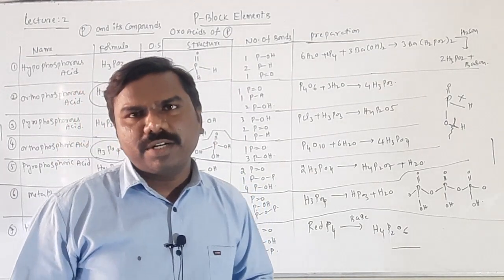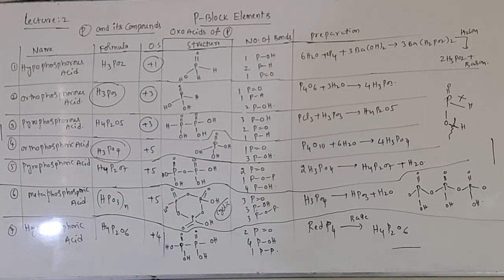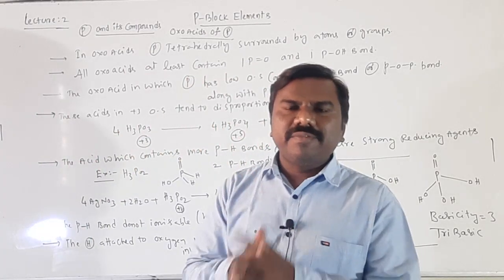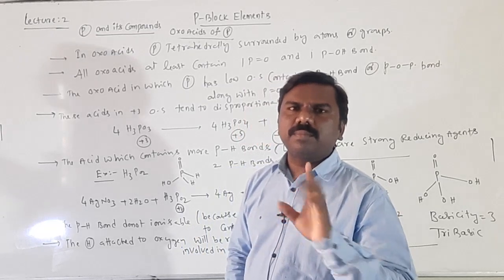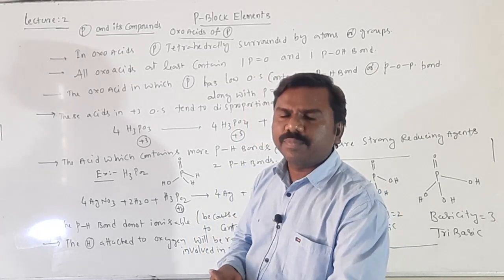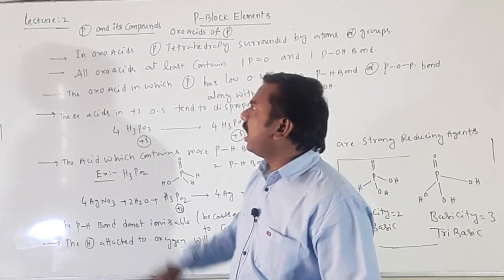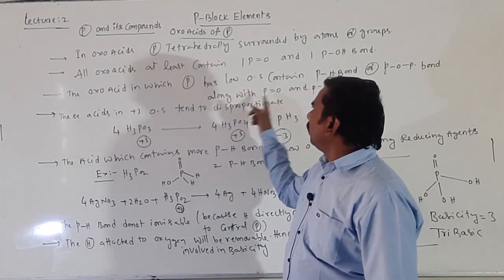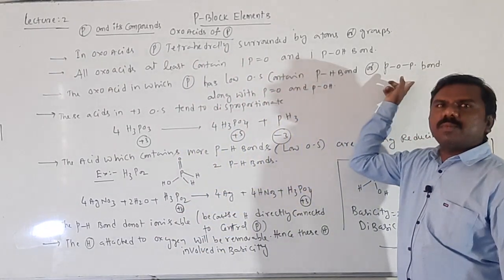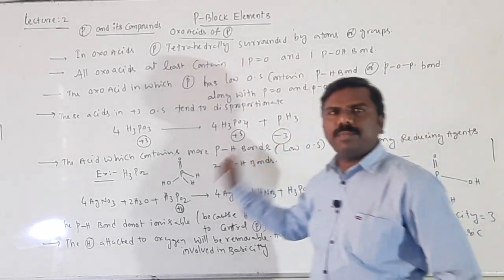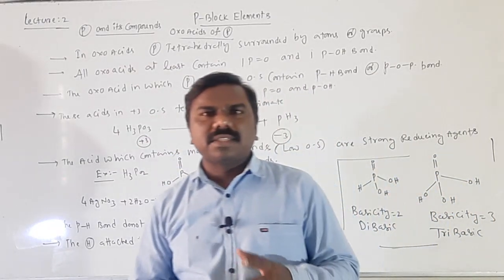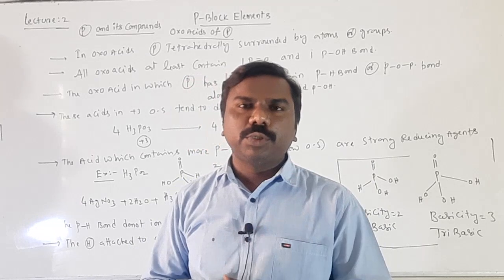So I will write all these points now. Okay students, the points I told you I have written on the board. Each and every structure at least contains one P=O and one P-OH bond. So all other atoms are tetrahedrally arranged. Next, with the lower oxidation state, P-H bonds, otherwise P-O-P bonds are possible along with the P=O and P-OH, right? So the oxo acids with +3 oxidation state tend to disproportionate.